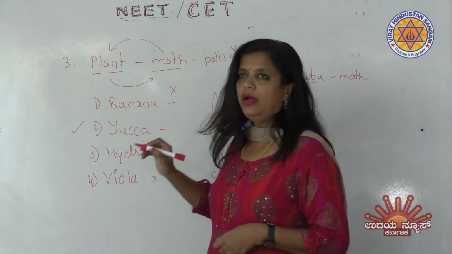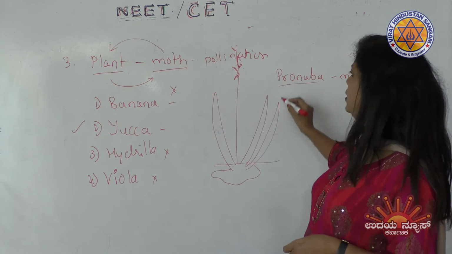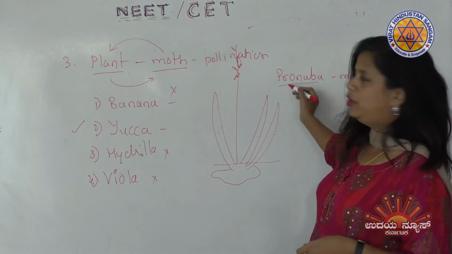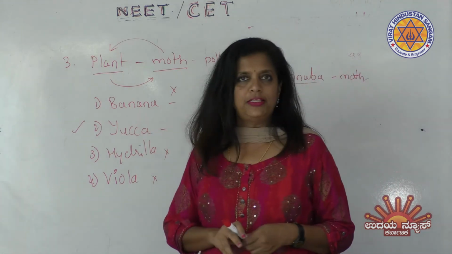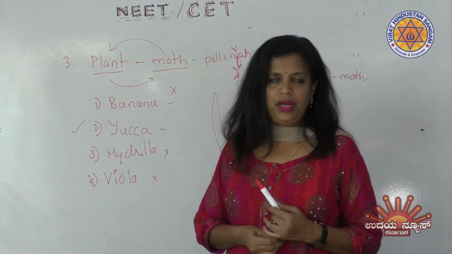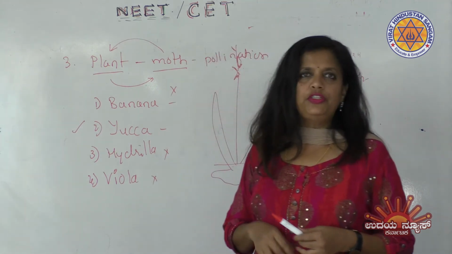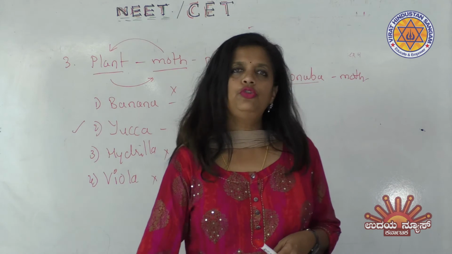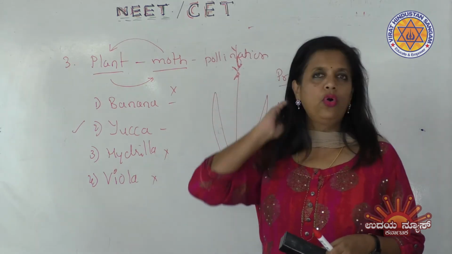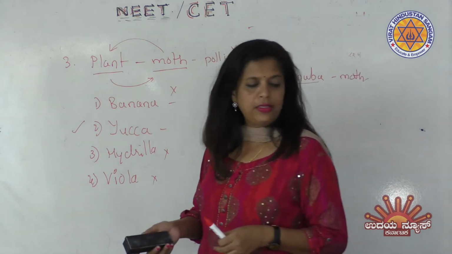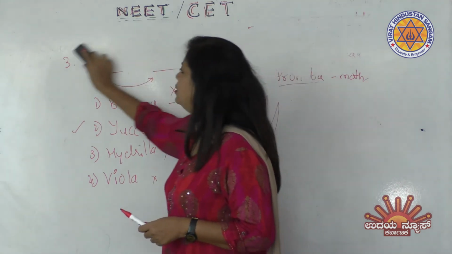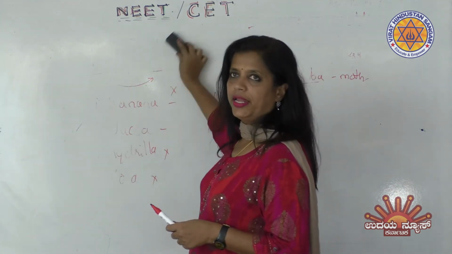Therefore, it should be yucca, and I told you the relation between yucca and Pranuba moth. Therefore, it should be the right answer for this question. So that's a simple straight question like this. But for this, you need to know what is meant by co-evolution. Right? Let us now move on to the next question. See the screen for the next question.